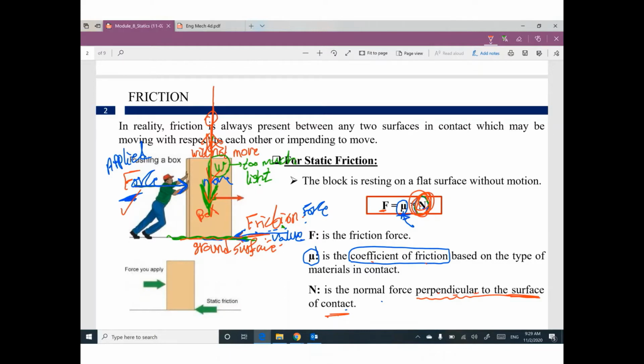Make sure I didn't say N is the vertical force. I said N is the normal force perpendicular to the surface of contact.